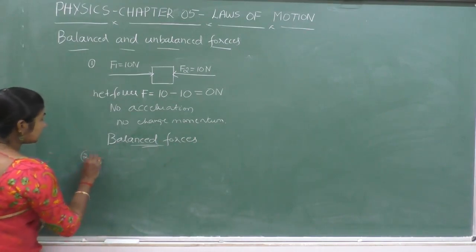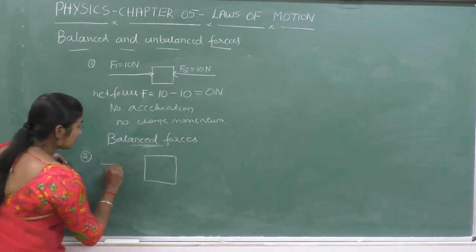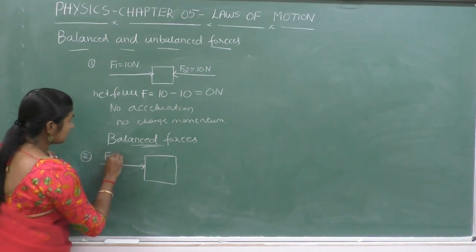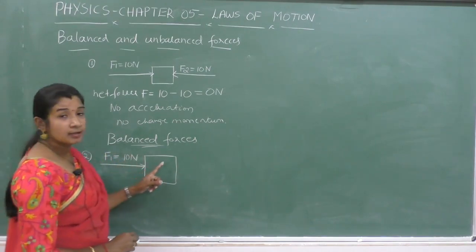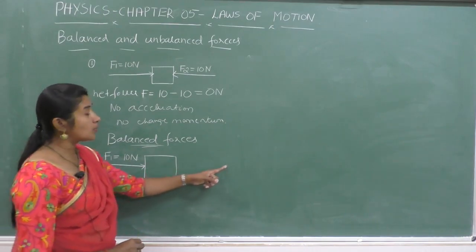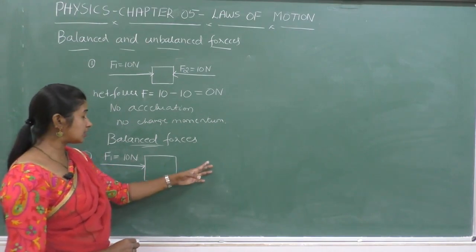Let us consider another case. The same box which is pushed by a single boy only. The boy exerts a force, say 10 Newton, on this box, and there is no opposing force. I am avoiding here the resistive forces.